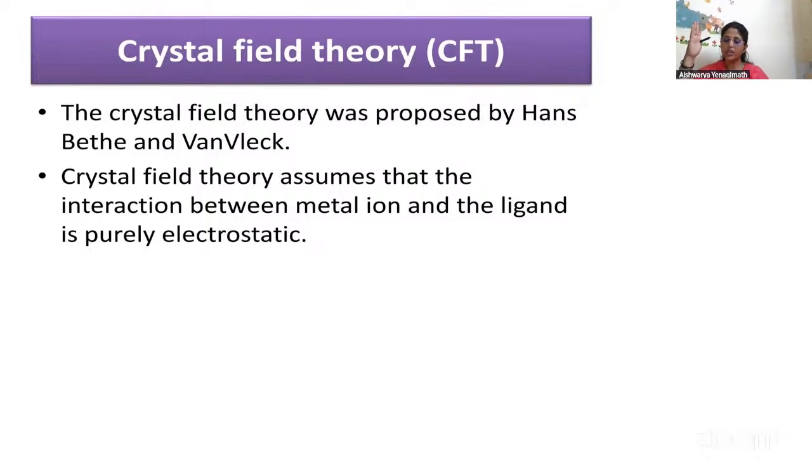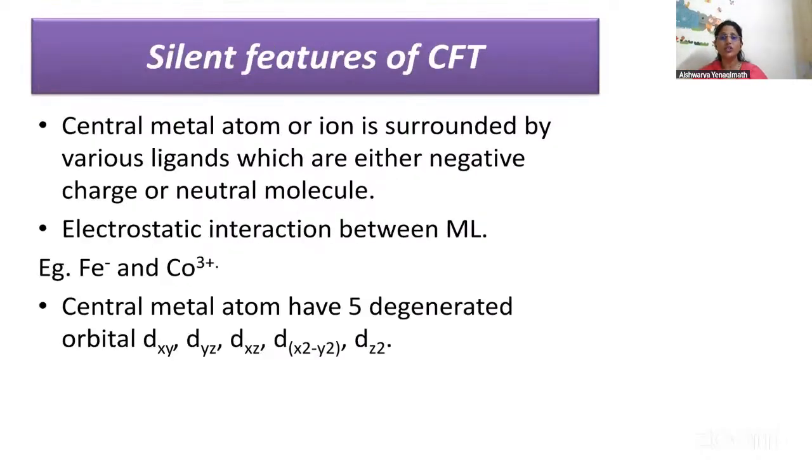dxy, dyz, dzx will be in higher energy, then dx square minus y square and dz square will be lower energy. But if you have octahedral splitting, it will be opposite like that. So that was crystal field theory. So here you can see the salient features.